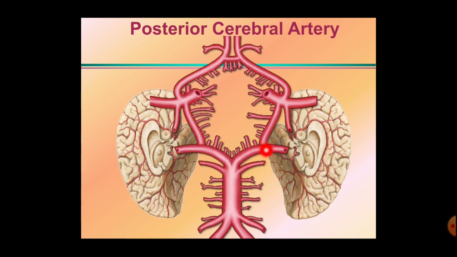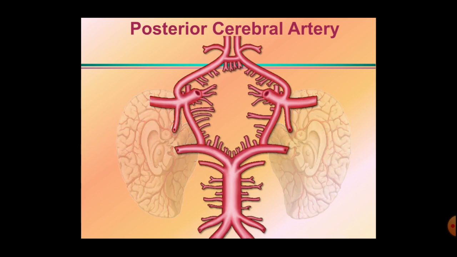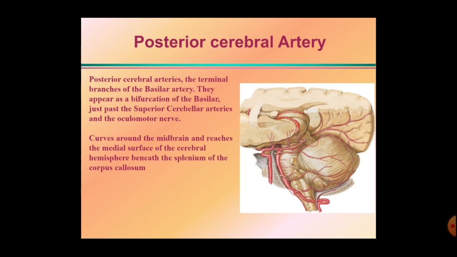Okay, so this portion present here, the posterior cerebral artery, is divided into two parts, the pre-communicating segment and post-communicating segment by this posterior communicating artery. It also gives central branches and cortical branches. So posterior cerebral arteries are the terminal branches of the basilar artery.